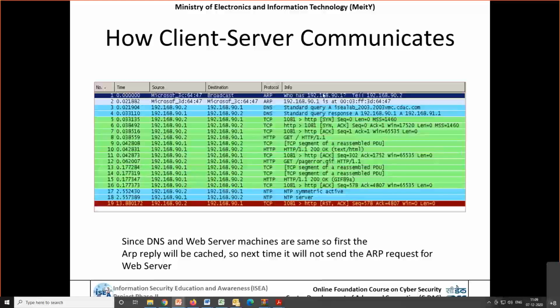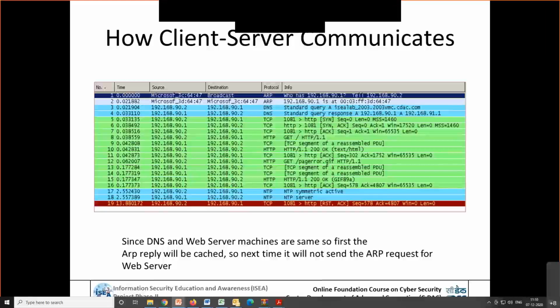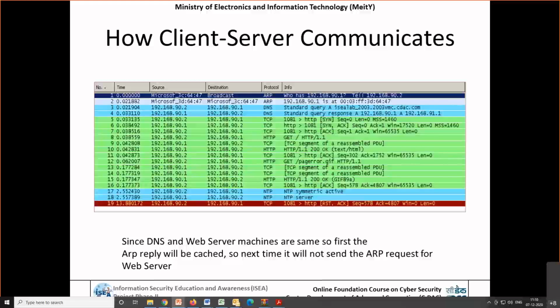Then you see that after ARP there is the DNS protocol. For the DNS protocol, I typed iclab_2003.cdac.com, and 90.1 responded, because the local server is hosting this particular IP. So I got this IP with respect to the name which I have given. Tomorrow you give www.microsoft.com, cdac.in, or any other site, and you get all the IP addresses. They will get an IP address, and through the IP address the communication is forwarded further.